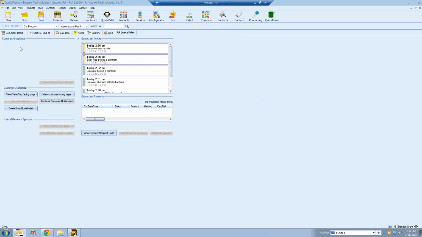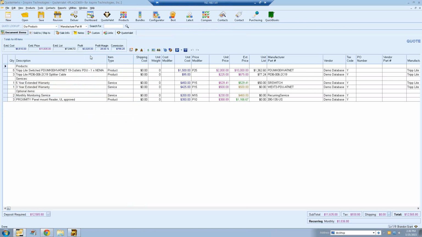So let's go back into QuoteWerks. This is also useful if you just send something completely wrong. You can make those changes. So this is something that happens a lot where you say, okay, I made these changes. How do I resubmit the document to QuoteValet?